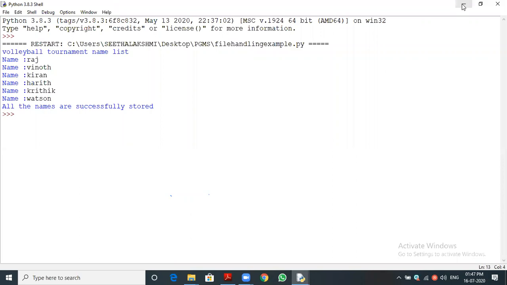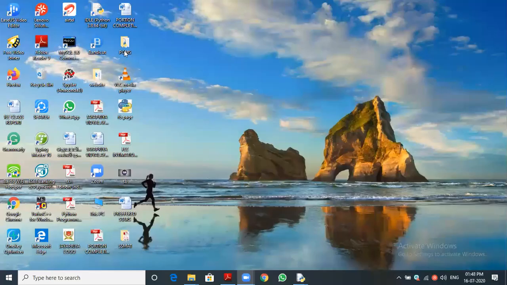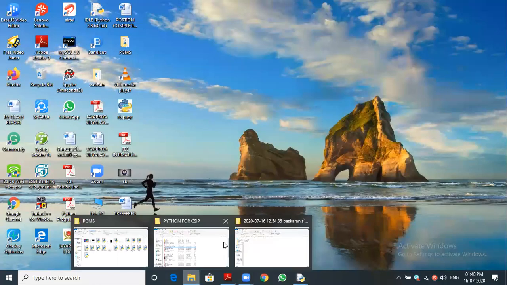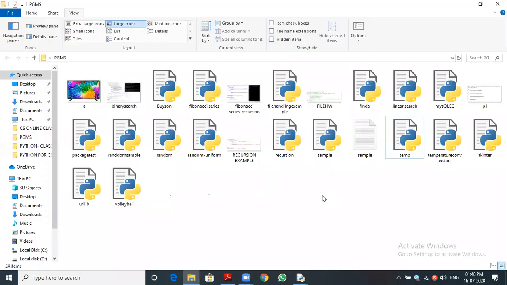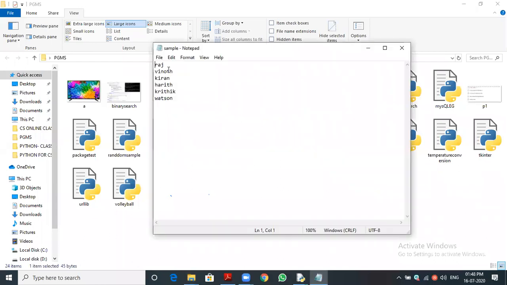Now I will open the file. You can see the sample file was deleted, and it is now created. I am opening the text file. You can see the file. The names which I stored through the Python program are stored properly.